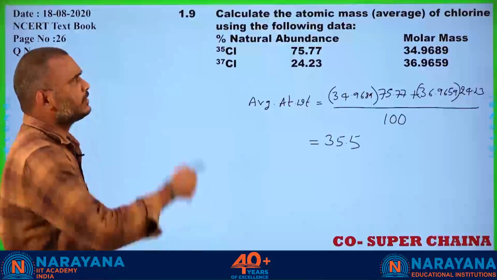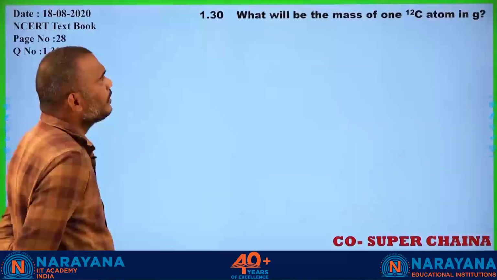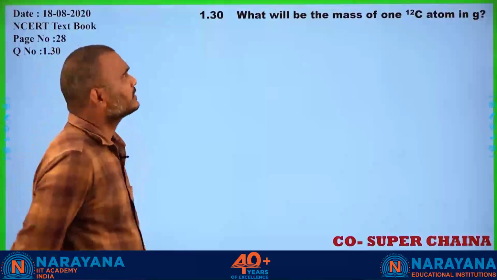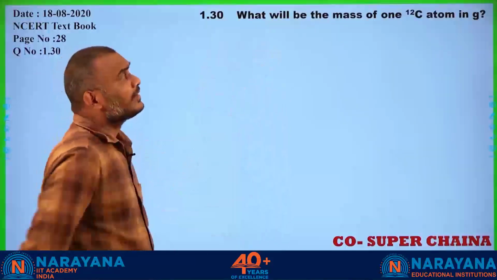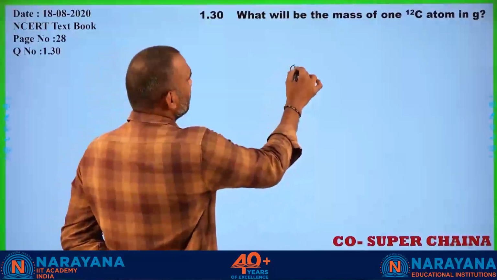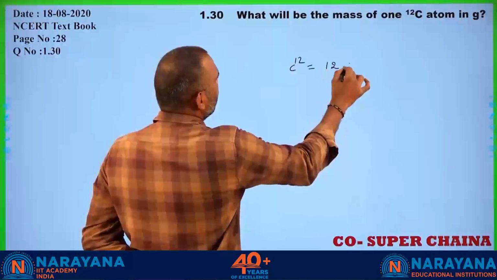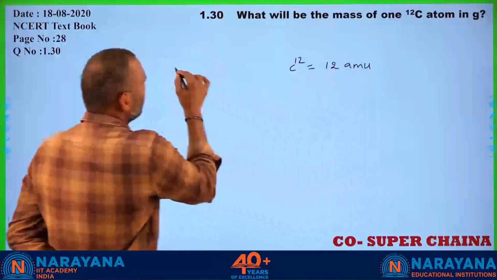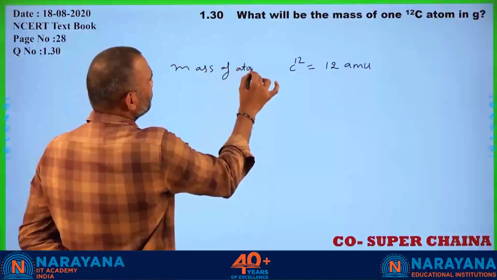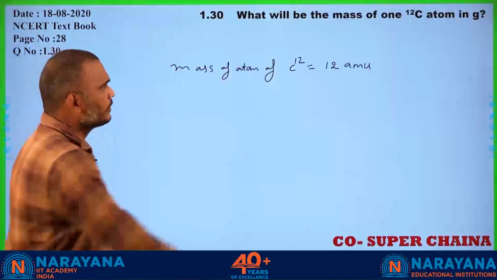Okay, next you go for the next one. What will be the mass of one carbon 12 atom in grams? That is the absolute mass he is asking you. The mass of one atom of carbon 12 is equal to 12 AMU.